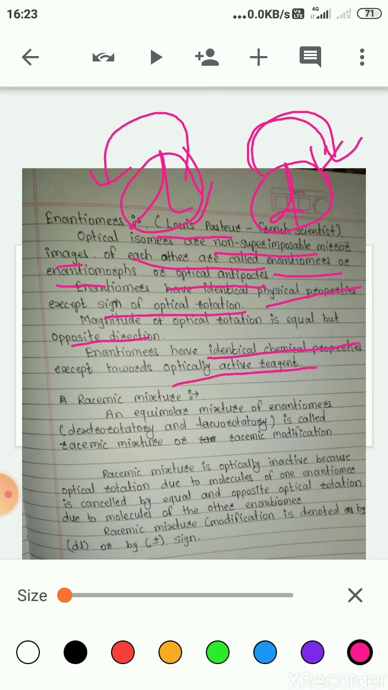If we consider a mixture of 50% levo compound and 50% dextro compound, then this equimolar mixture of enantiomers is called a racemic mixture or racemic modification. So the definition in proper way: an equimolar mixture of enantiomers, dextrorotatory and levorotatory, is called a racemic mixture or racemic modification.